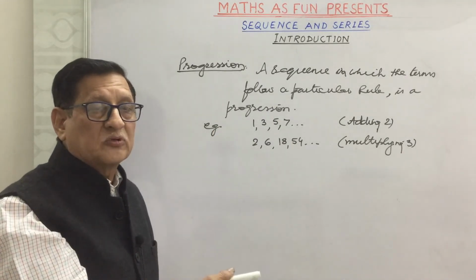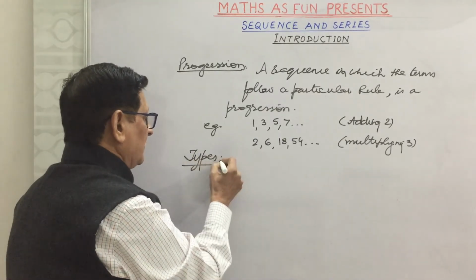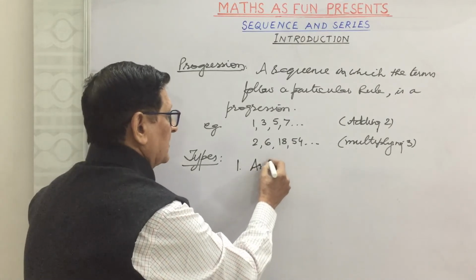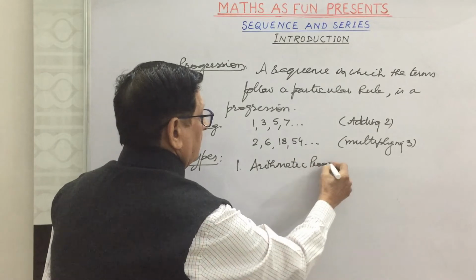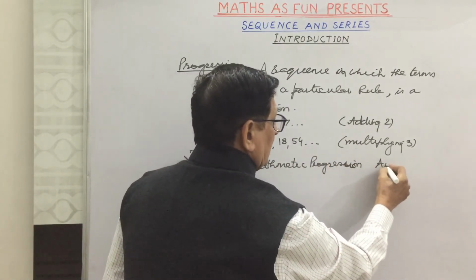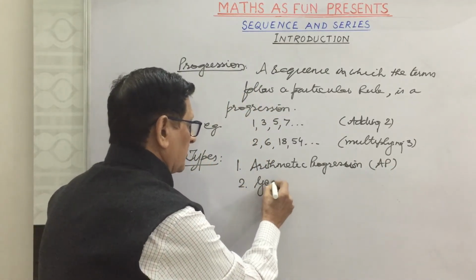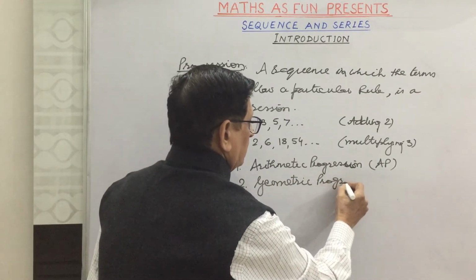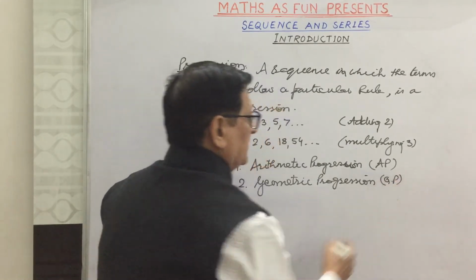Now what about types of progression? When we talk about types, generally we have some of the types of them. Number 1, we have arithmetic progression, that is known as AP in short. Second, we have geometric progression. It is generally represented by GP in short.